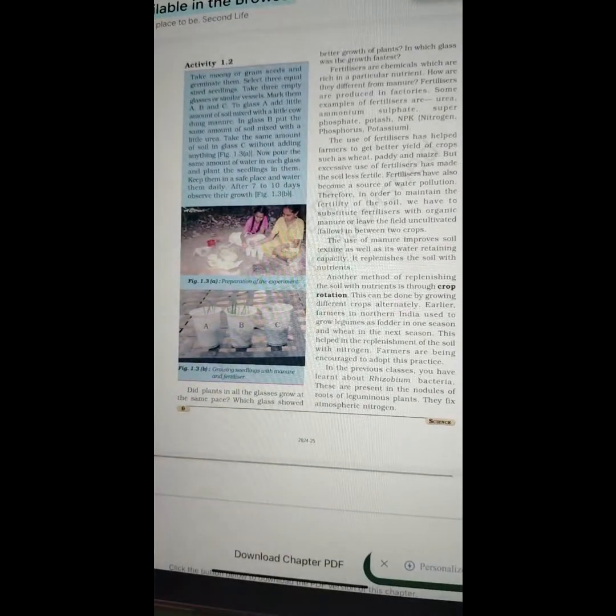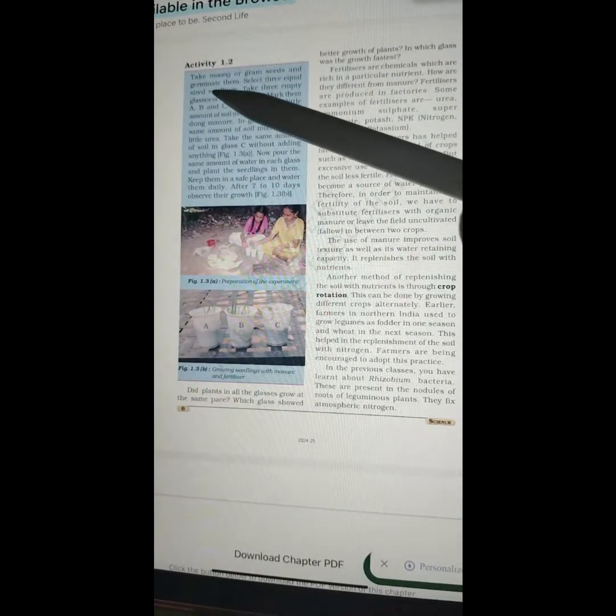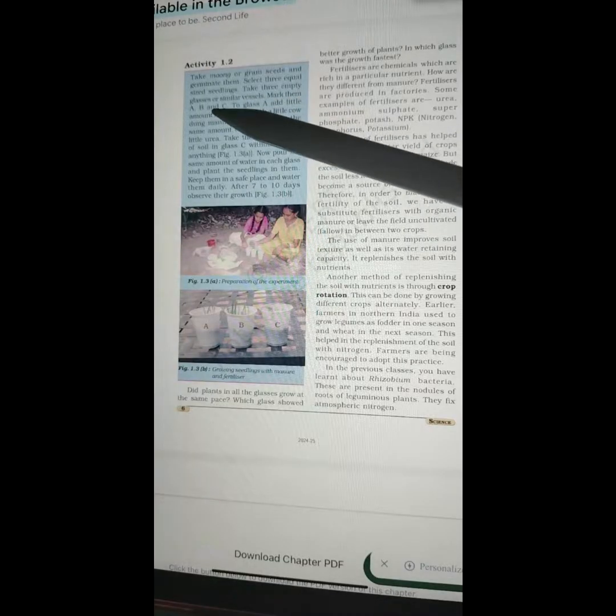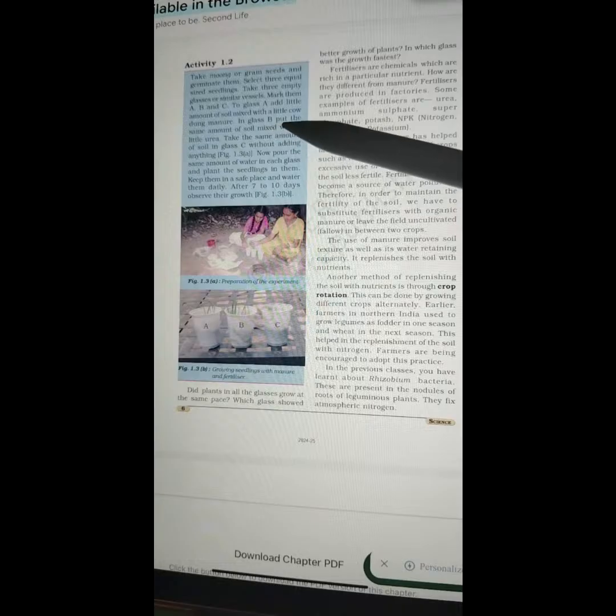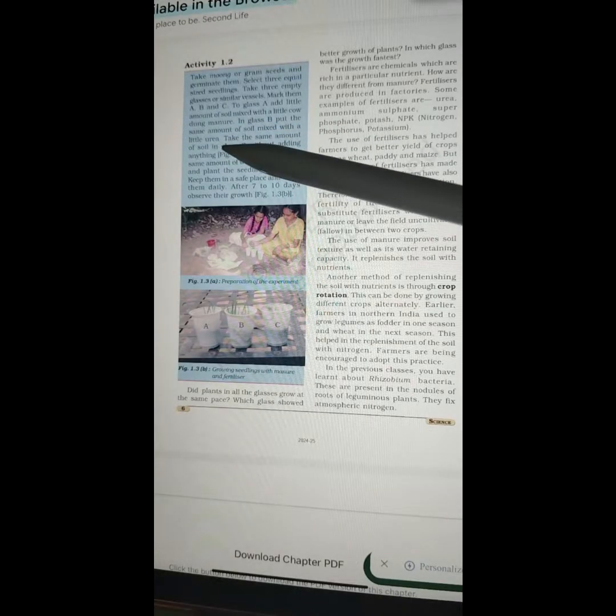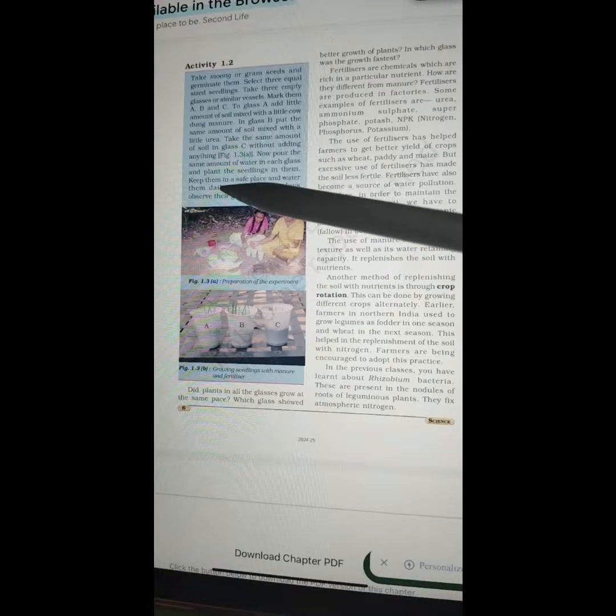Activity 1.2. Take mung or gram seeds and germinate them. Select three equal size seedlings. Take three empty glasses or similar vessels. Mark them A, B, and C. To glass A, add a little amount of soil mixed with a little cow dung manure. In glass B, put the same amount of soil mixed with a little urea. Take the same amount of soil in glass C without adding anything. Now pour the same amount of water in each glass and put the seedlings in them. Keep them in a safe place and water them daily. After 7 to 10 days, observe their growth.